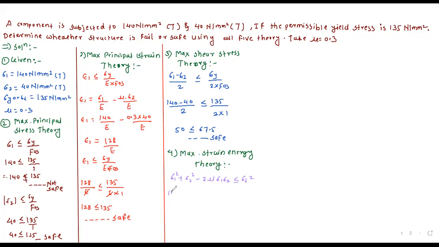So 140 square plus 40 square minus 2 into 140 into 40 should be less than or equal to 135 square. You calculate and tell me both values.